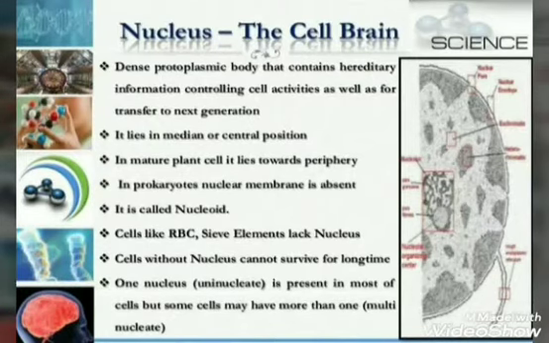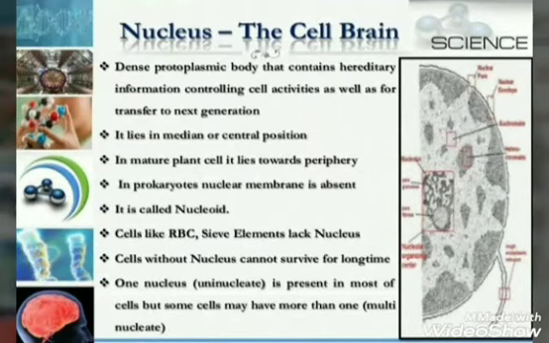Now we will study about the most important part of the cell, that is nucleus, which is also known as the control center of the cell or the brain of the cell. Nucleus is usually a dense protoplasmic body that contains the hereditary information and controls all the cellular activity, as well as transfers the genetic information from one generation to another.